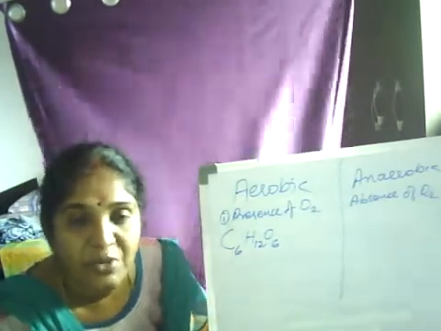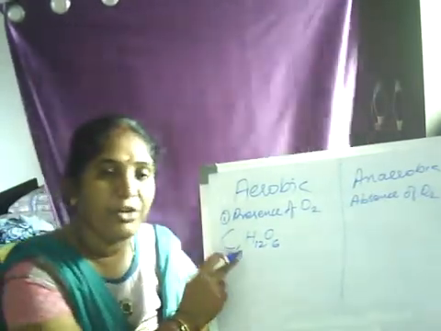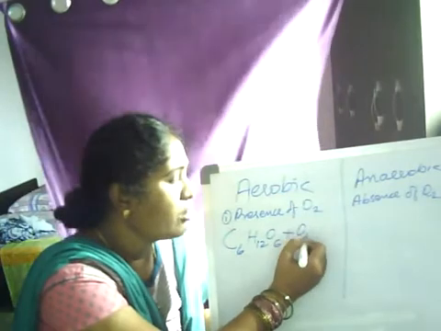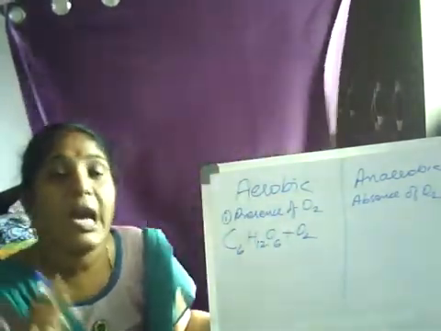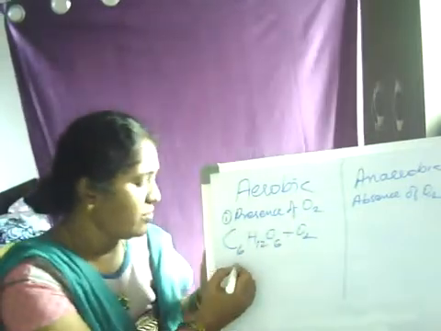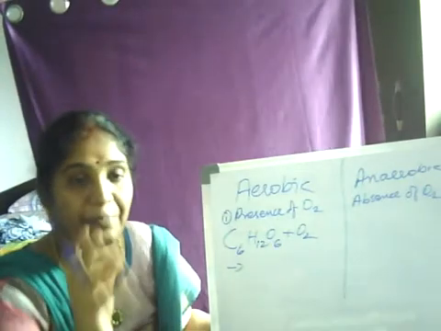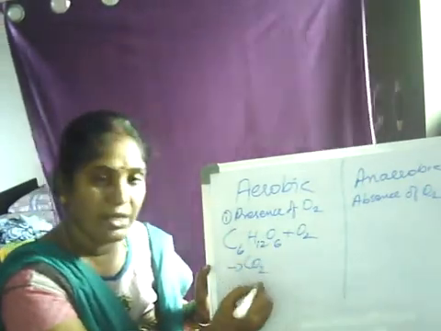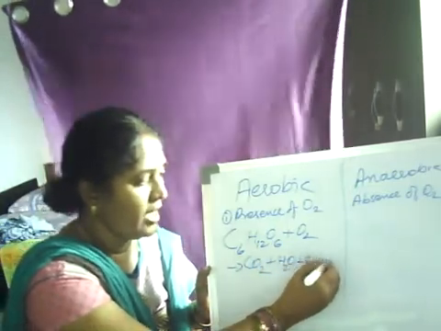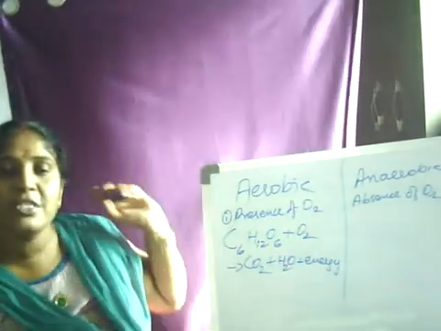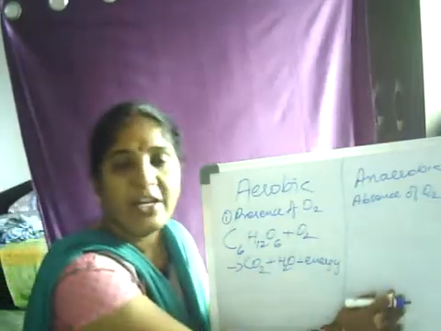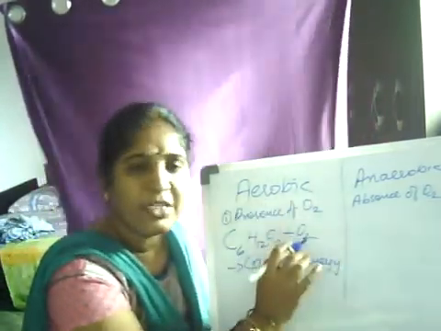How do I define respiration? Oxidation of the food material. Now this is glucose, which is the food material. When it is being oxidized, oxidation is nothing but addition of oxygen. When the food is being oxidized, it gives rise to what we are exhaling: carbon dioxide plus water plus an amount of energy. Where do we use this energy? For performing various activities.